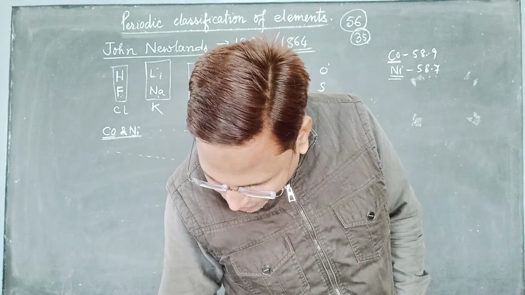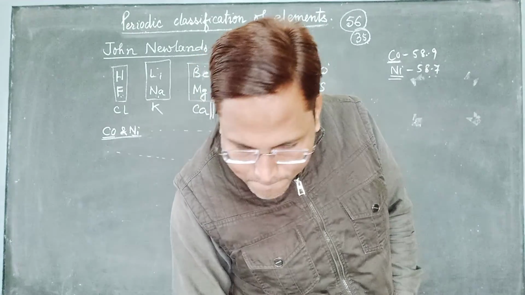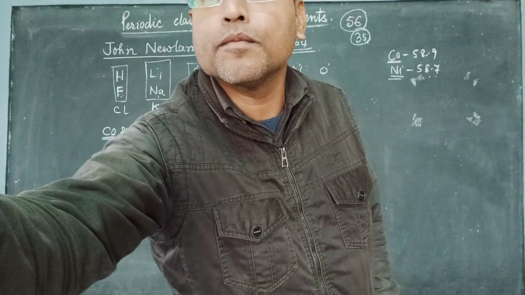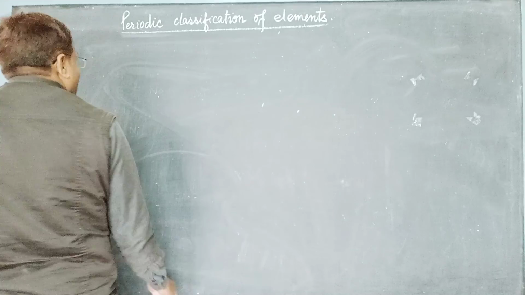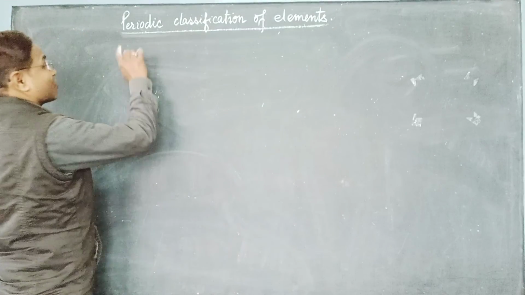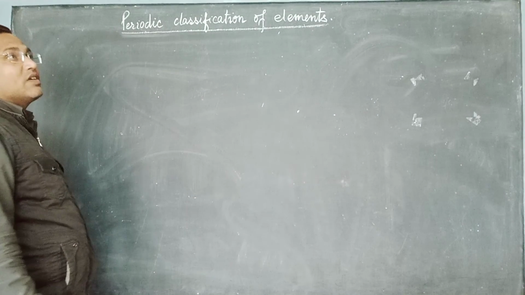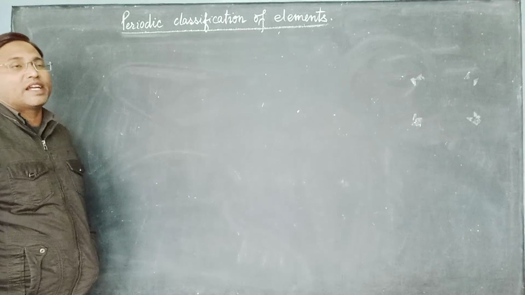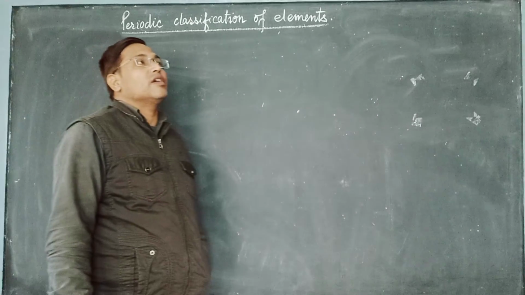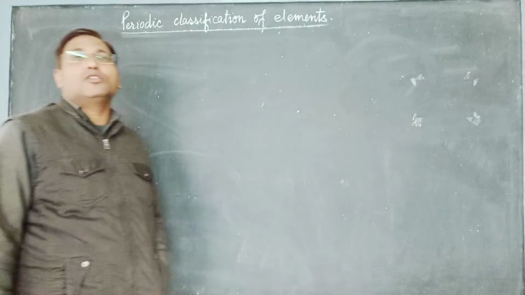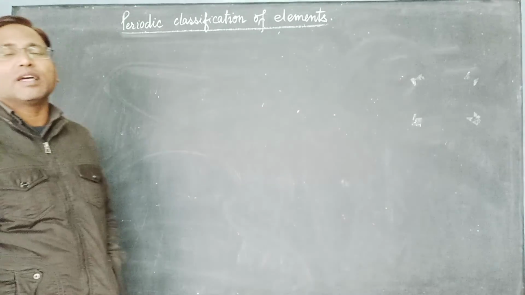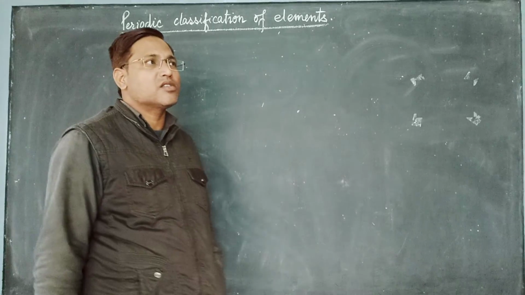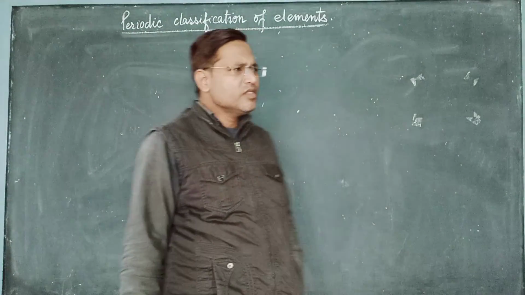Next part we will see. So 1864 or 62, whatever, different authors write different ways. So this Newland had come, he was unable to arrange all of the elements known at that time.